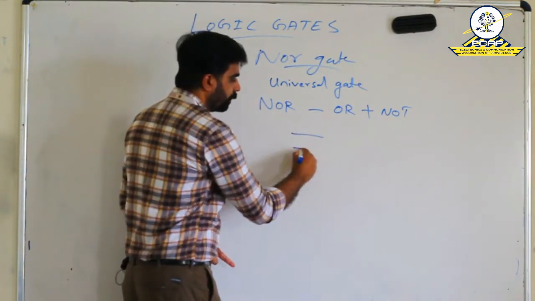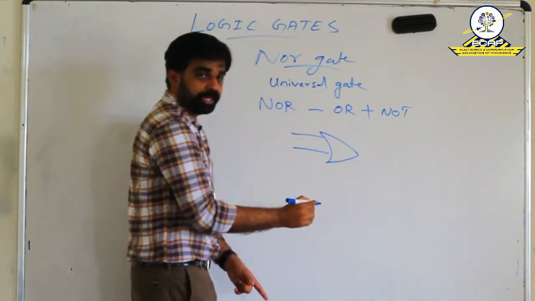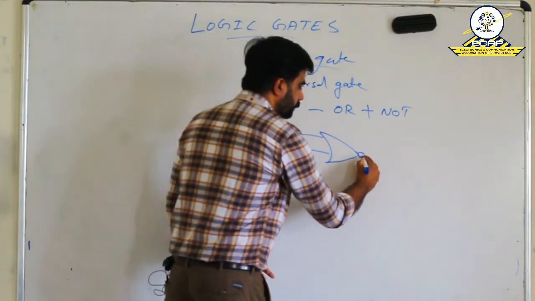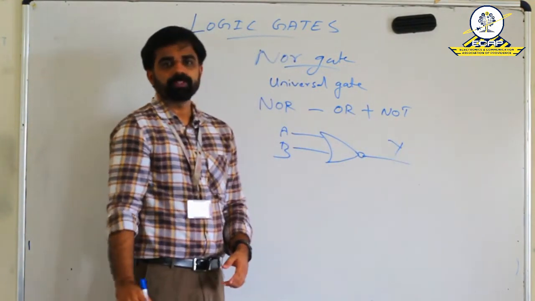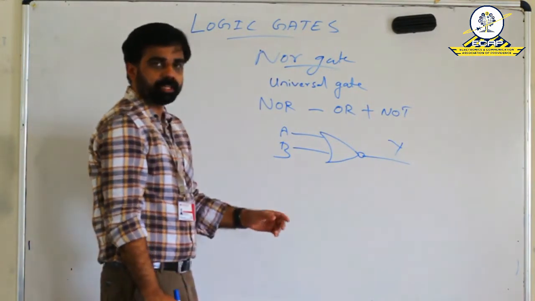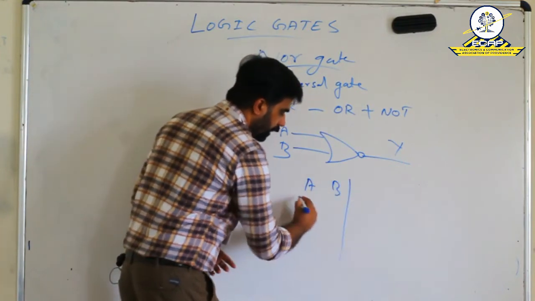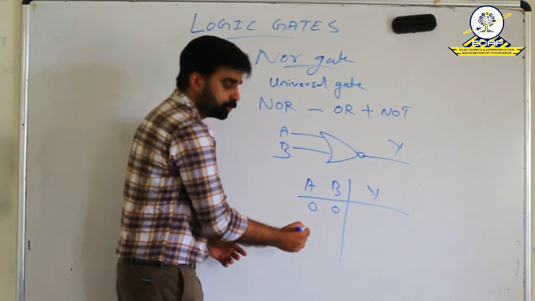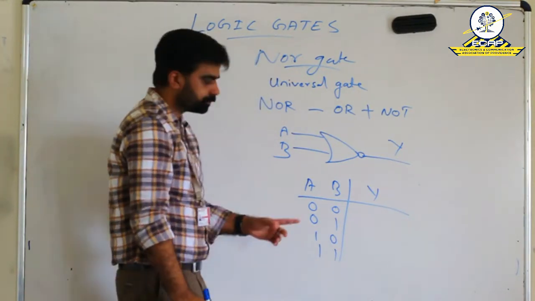And the logic symbol becomes this: our OR gate, with an inverter, that is a bubble, also coming. A and B are the inputs and Y is the output. And the behavior can be explained with the help of a truth table. A and B are our inputs, Y is the output. So the input combinations are 0, 0, 0, 1, 1, 0 and 1, 1.